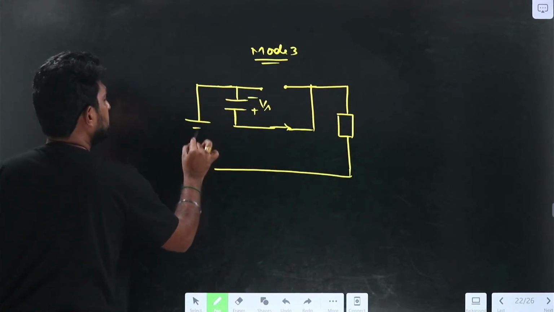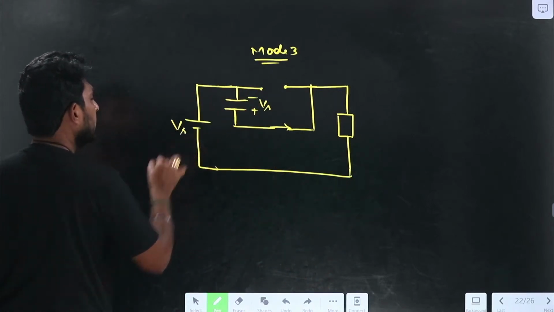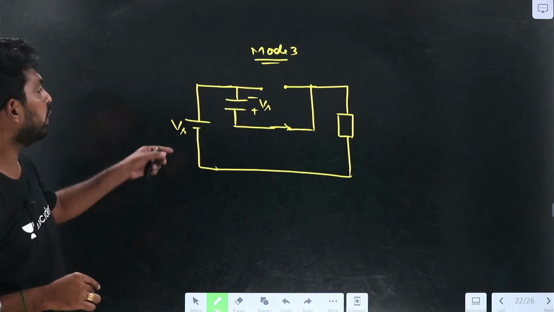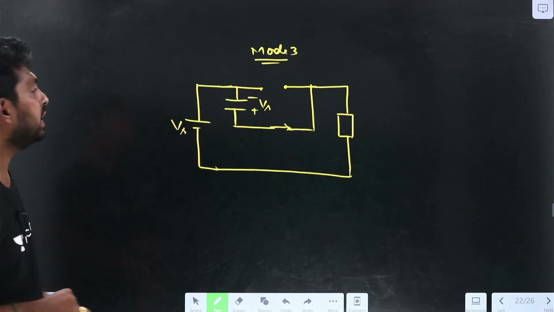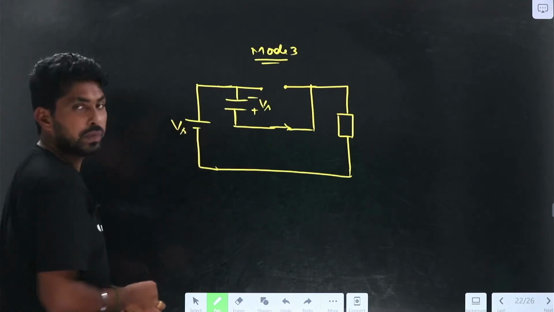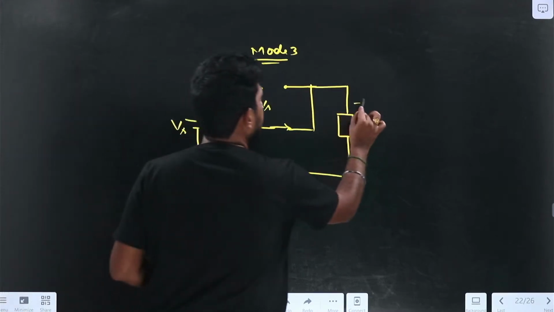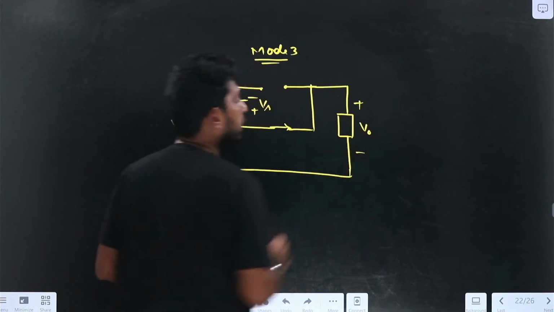The source will be here, it will be the Vs. Now let me find the V0. So what is the V0 here?